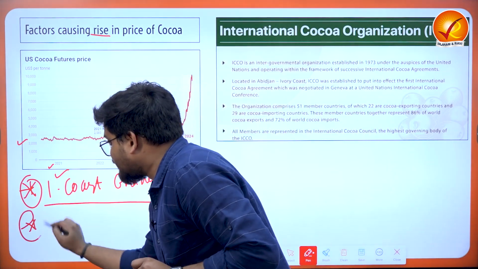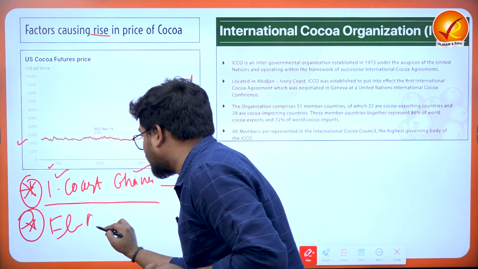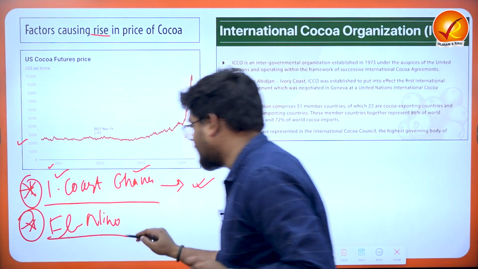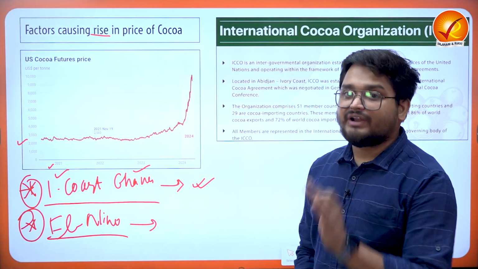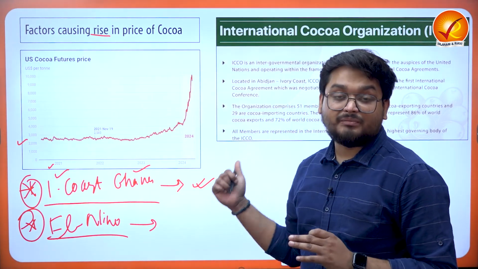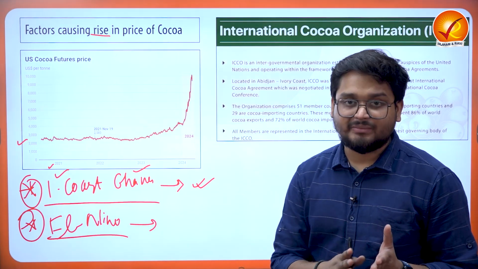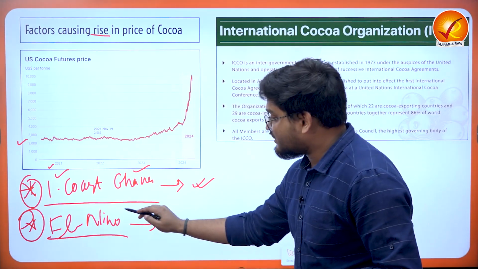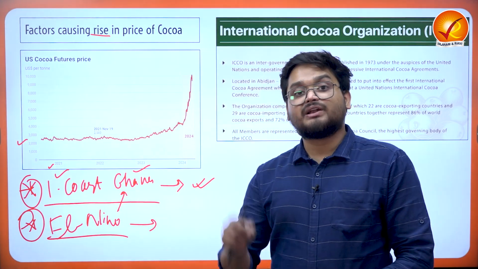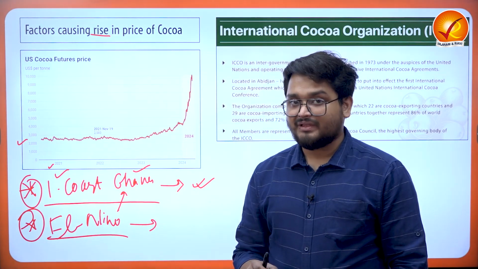Second, we have the issue of El Nino in the last financial year, where we saw increased rainfall in major producing regions such as Africa and Latin America, which destroyed the cocoa crops. This is one of the reasons why Ivory Coast and Ghana's production levels have decreased over a period of time.